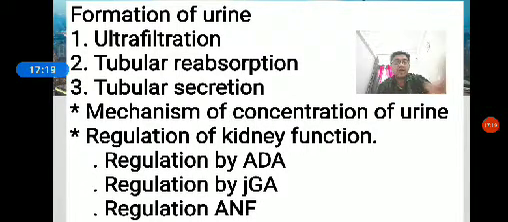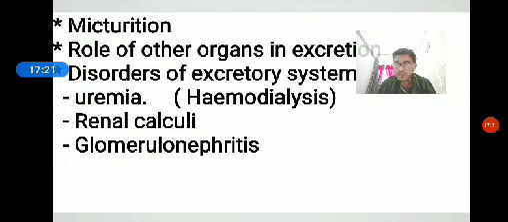Next is called micturition. Micturition is the expulsion of urine from the urinary bladder. It is a reflex process but can be controlled voluntarily to some extent in grown up children as well as adults.